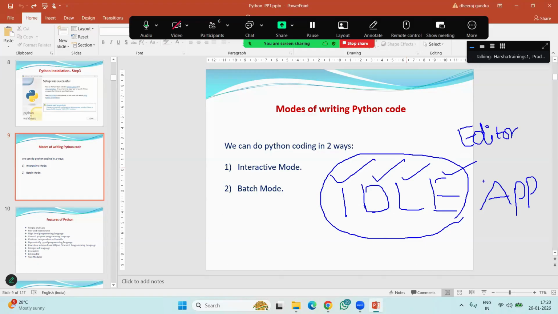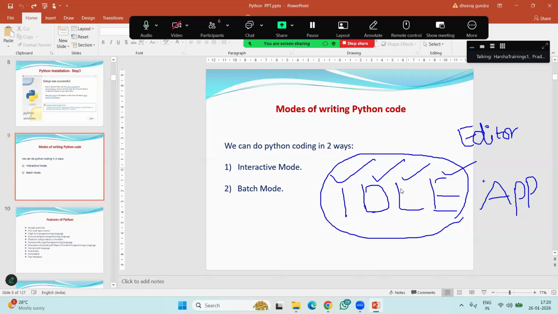Later I am going to show one real-time IDE where we can write simple Python programs and even design projects. But for the first few days, since we are starting right now, let's write all the statements of Python line by line, step by step, so we'll use IDLE.